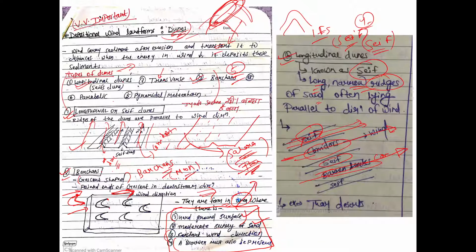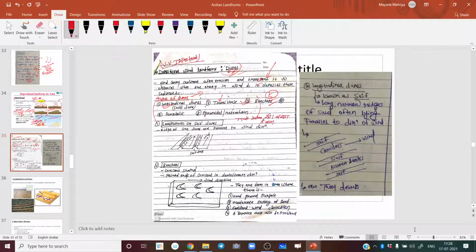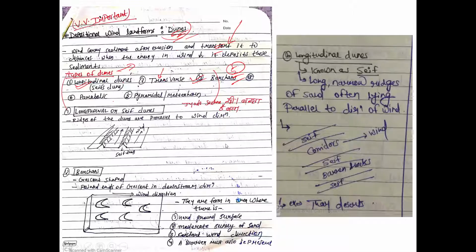If the supply of sand is moderate, you will get barchans. If the supply of sand is huge, then you will get longitudinal as well as transverse dunes. And a constant wind direction. When the wind direction is not constant, sometimes the wind is blowing in this direction, sometimes in this direction, then you will get a different kind of dune, which we call the pyramidal dune. So these are 5 important points.